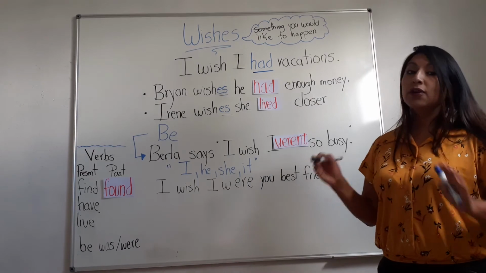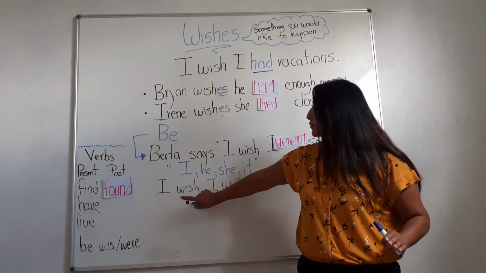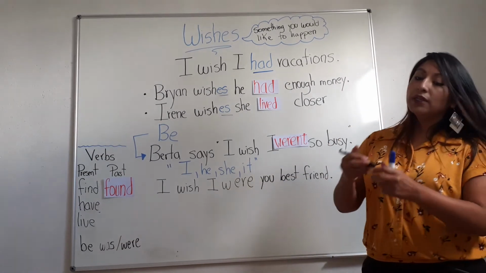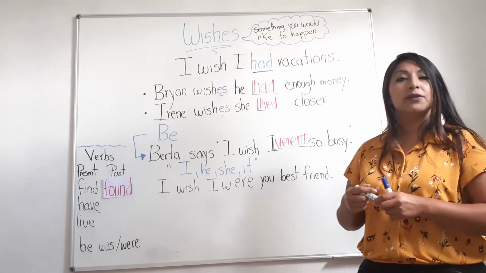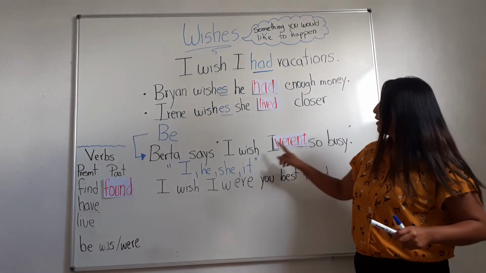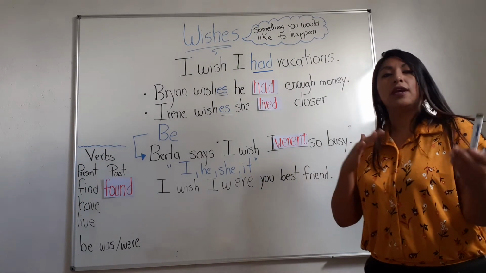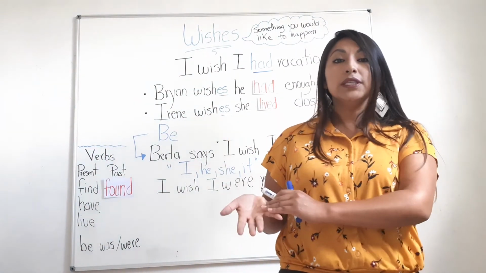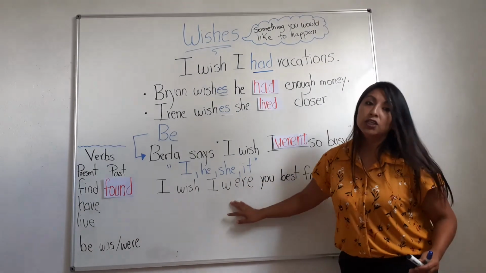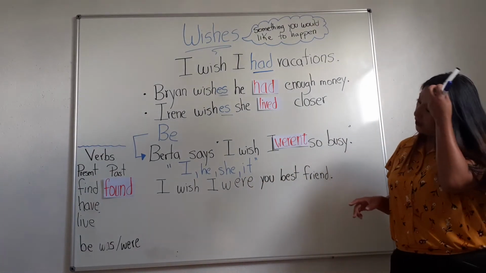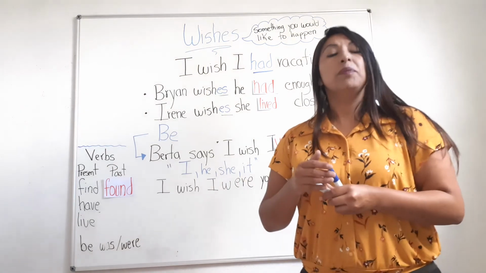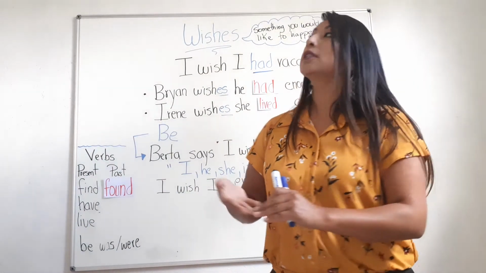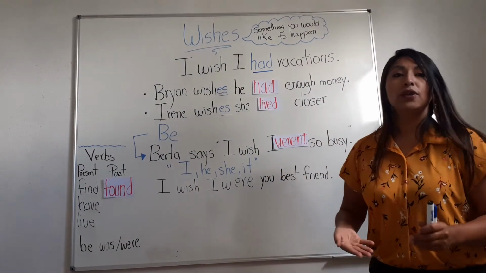In the next example we have, I wish I were your best friend. This is a positive were, so it's not like here. You can just figure out which one matches in the sentence, maybe weren't or were. It depends on the sentence. So just to remember, talking about wishes, we are talking about what you want and something you would like to happen.